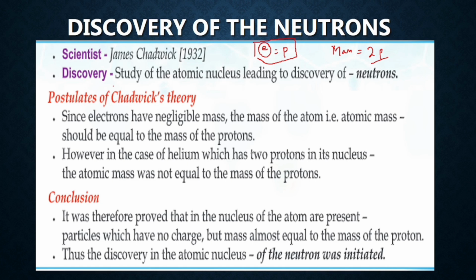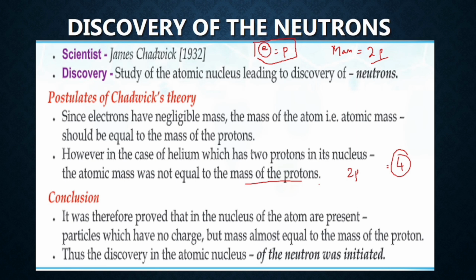Okay, so now what was the postulate of Chadwick's theory? He said that since electrons have negligible mass, the mass of an atom, that is atomic mass, should be equal to the atomic mass of the protons. However, in the case of helium, which has only 2 protons in its nucleus, the atomic mass was not equal to the mass of the protons but was almost double. So it was not equal, it was almost double. That is, it had 2 protons but the mass was 4. It is therefore proved that the nucleus of an atom has some particles which have no charge but mass almost equal to the mass of the proton, and thus the discovery of the neutron was initiated.